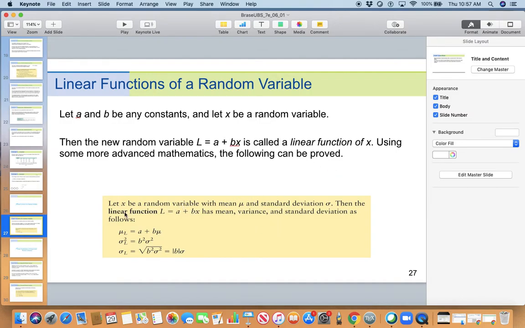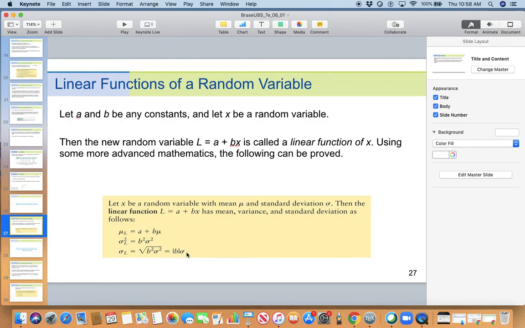Let x be a random variable with mean mu and standard deviation sigma. Then the linear function L equals a plus bx has a mean of a plus b mu, variance b squared sigma squared, and standard deviation square root of b squared sigma squared. So the square root of b squared is basically the absolute value of b times sigma.